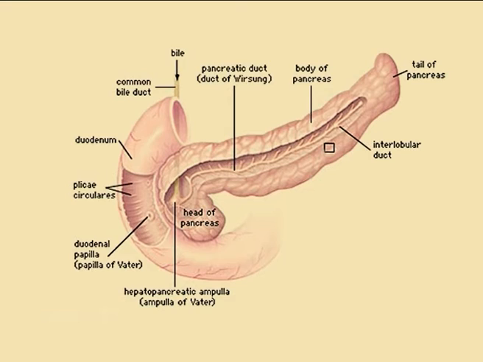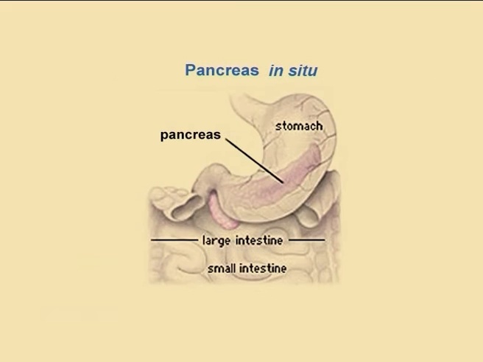It is composed of 3 parts: the head, body and the tail. The head lies within the concavity of the duodenum, and the uncinate process emerges from the lower part of the head and lies deep to the superior mesenteric vessels. The neck is the constricted part between the head and the body. The body lies behind the stomach, and the tail is at the left end of the pancreas.